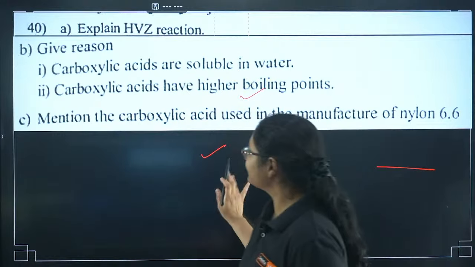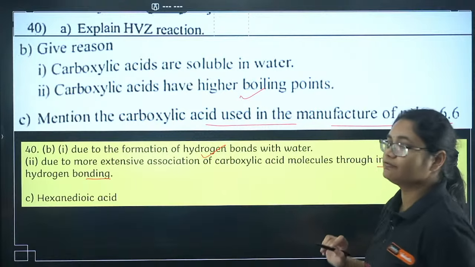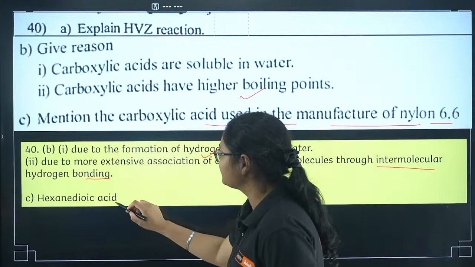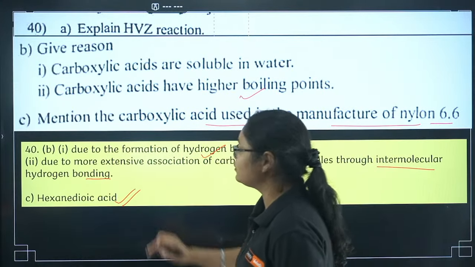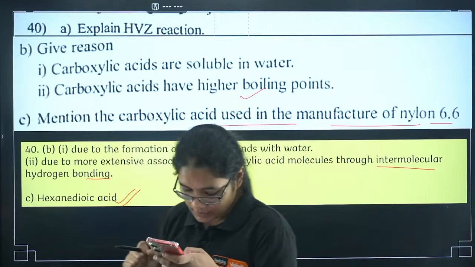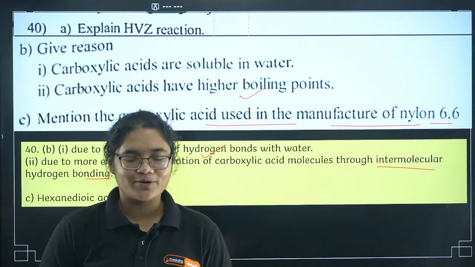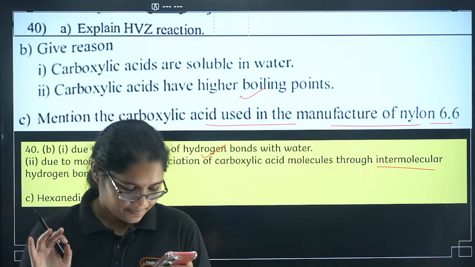Okay. Now this question is important, which acid is used in the manufacture of nylon 6,6. You should know hexanedioic acid. Okay, sorry, one second. Yeah, hexanedioic acid is used in the manufacture of nylon 6,6. But don't make this mistake in the exam, okay? Just see the question, read the question twice before answering, okay?